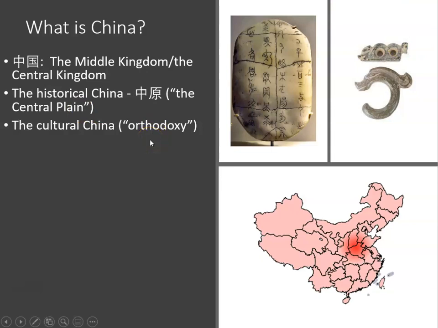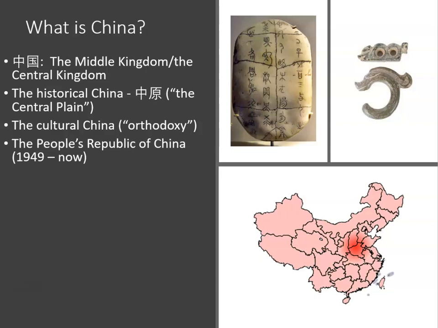Okay, so now you might wonder why in the English language 中国 is called China, right? Okay, we're going to discuss that later. But most of the time in modern context, when we are talking about China, we are most likely referring to the People's Republic of China, which was established on October the 1st, 1949.